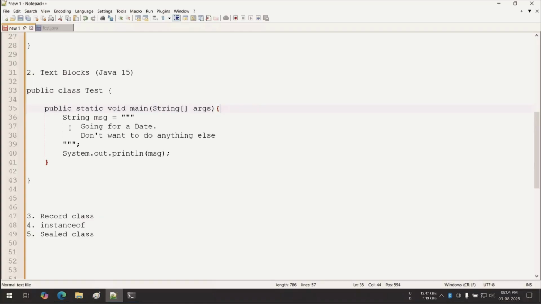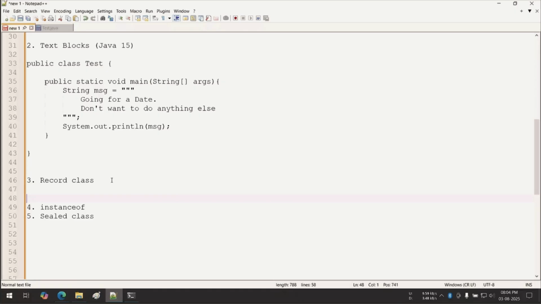And now record class. Anyone, can you guess the version? If you know, at least anyone. Let me tell you. Java 16. So it is a Java 16 enhancement. In Java 16 it is there, so that's why in Java 17 also it is there. Record class is very interesting.